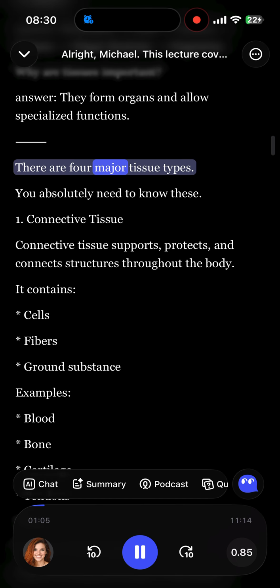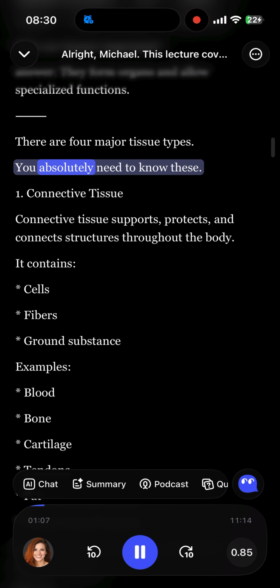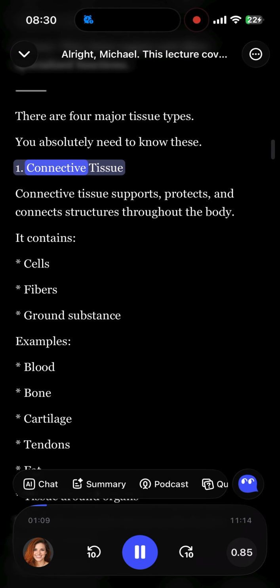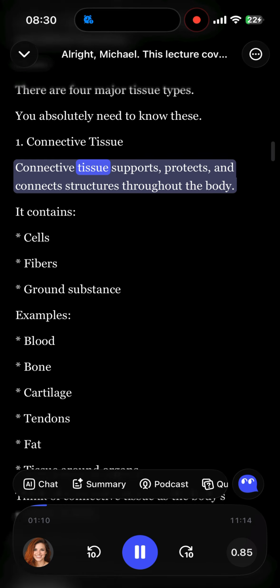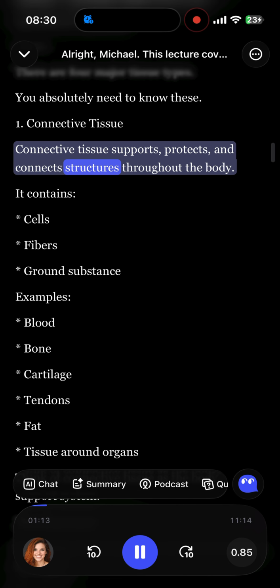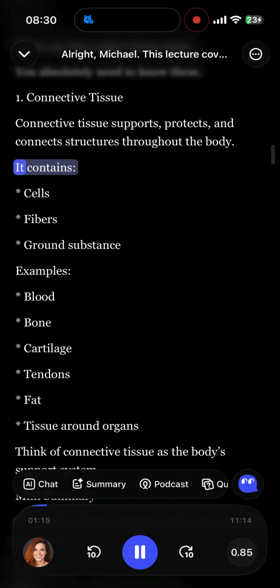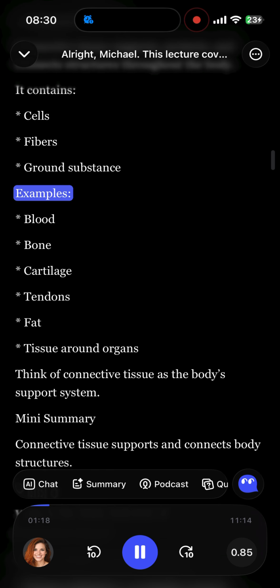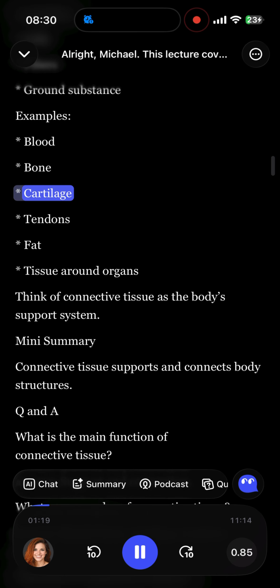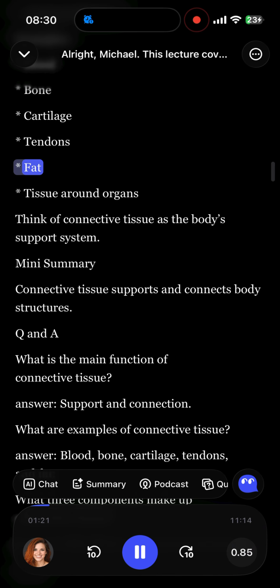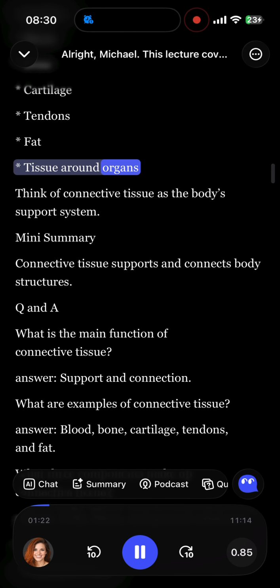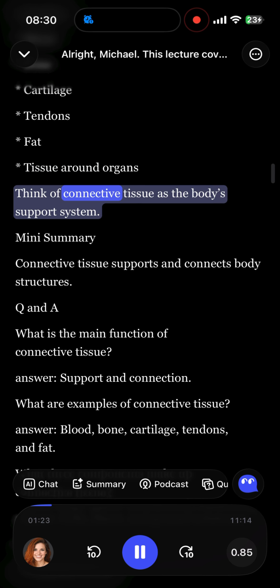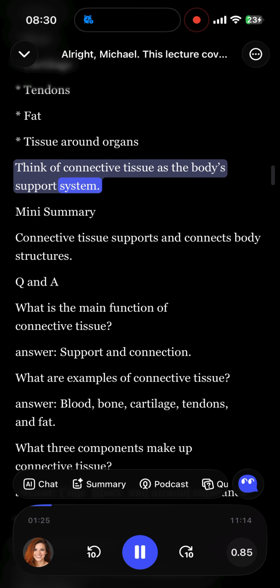There are 4 major tissue types. You absolutely need to know these. 1. Connective tissue. Connective tissue supports, protects, and connects structures throughout the body. It contains cells, fibers, and ground substance. Examples: blood, bone, cartilage, tendons, fat, and tissue around organs. Think of connective tissue as the body's support system.